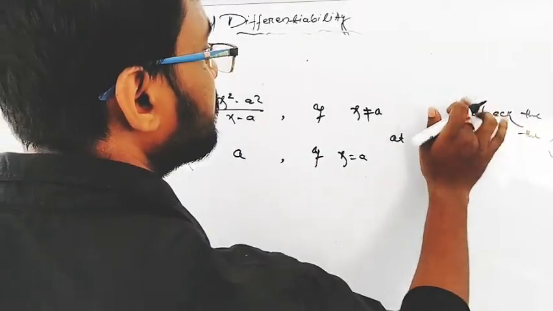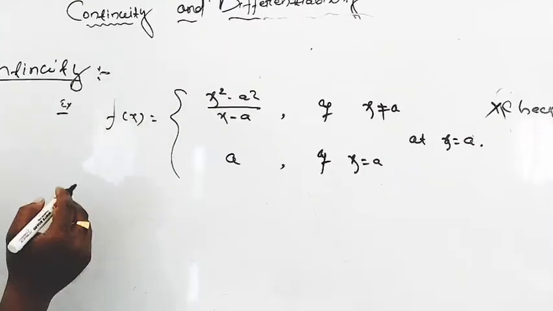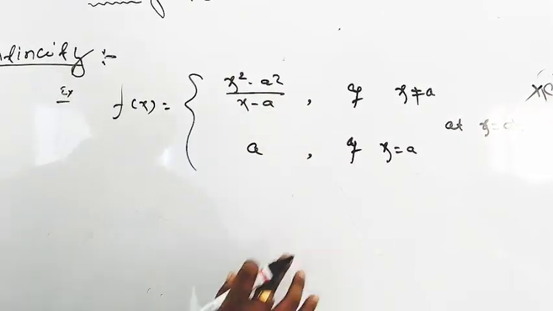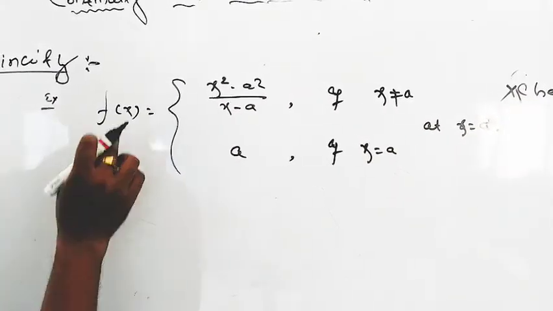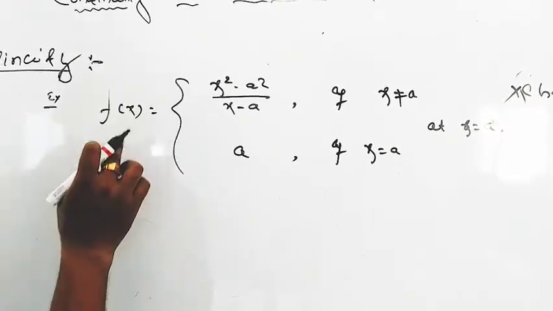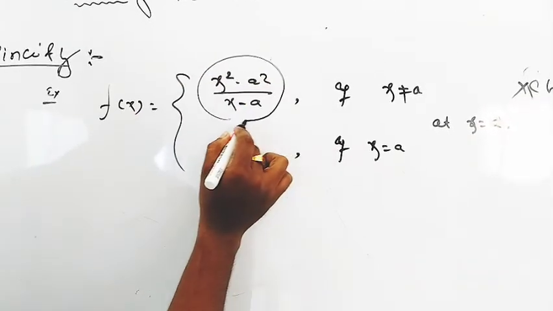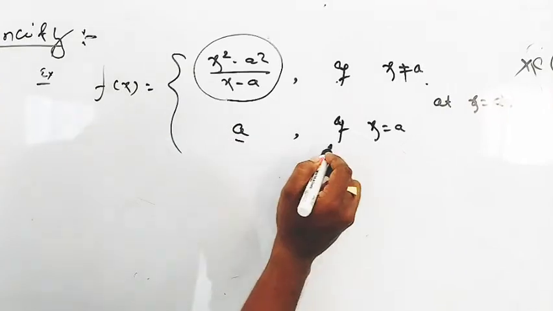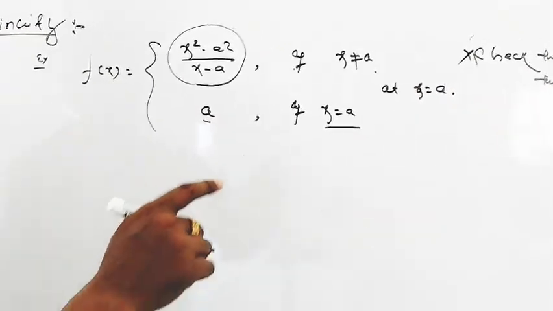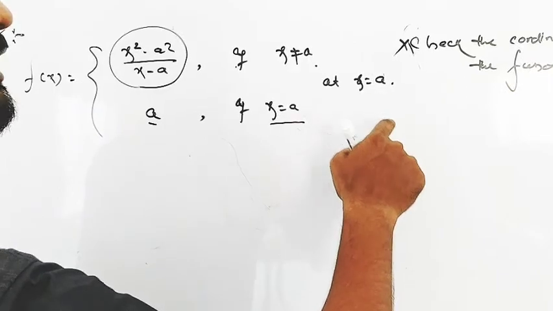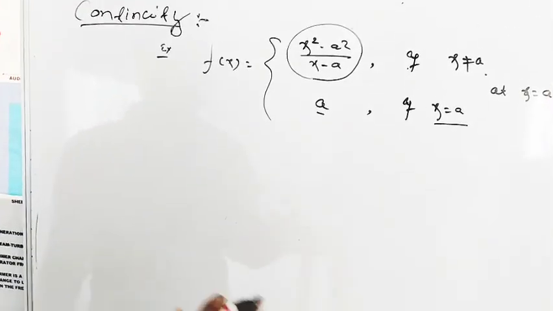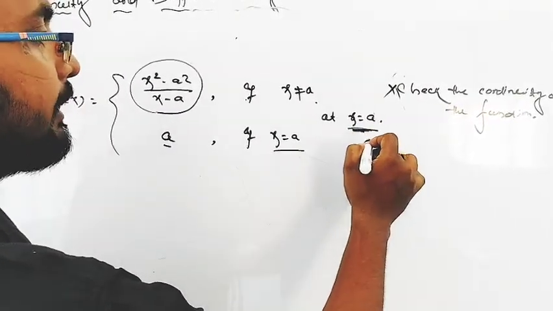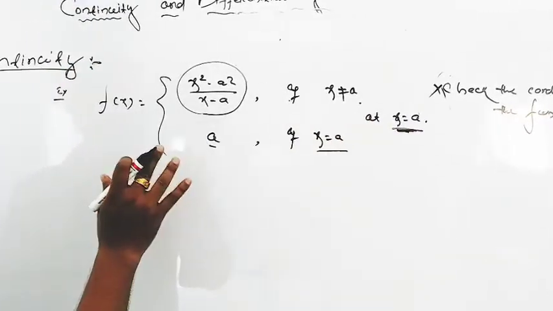Continuity of the functions. So there is a given function f of x equal to (a square minus x square) by (x minus a) if x is not equal to a, and f of x equal to a if x equal to a. We can check at x equal to a whether the function is continuous or discontinuous.